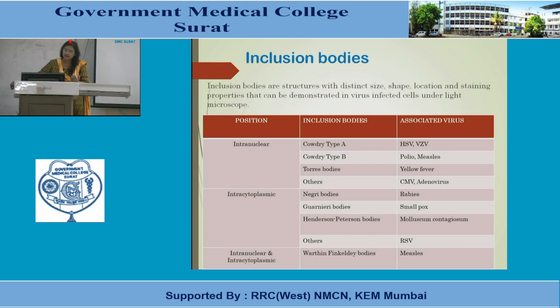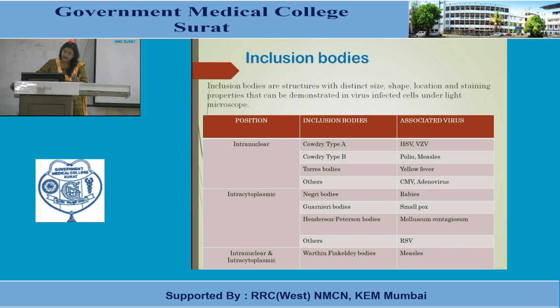Cowdry type A inclusion bodies are produced by HSV, that is herpes simplex virus, and the varicella zoster virus. Cowdry type B is produced by polio and measles. Torres bodies are produced by yellow fever. Others like CMV and adenoviruses.